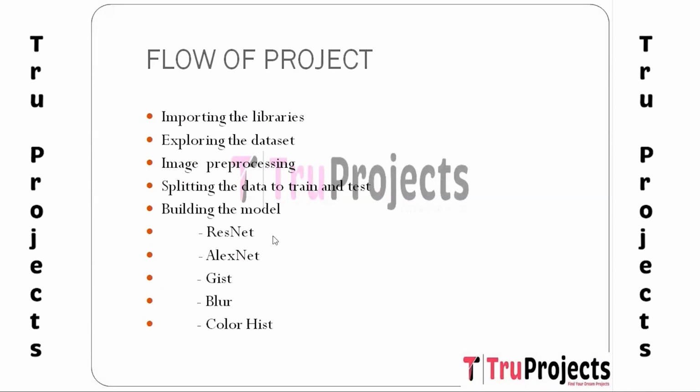The first one is ResNet. ResNet is a powerful deep learning architecture that overcomes the vanishing gradient problem commonly encountered in deep neural networks. It introduces the residual block, allowing the model to skip connections and retain the information from the previous layers.